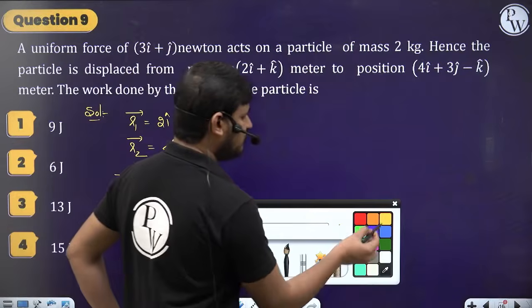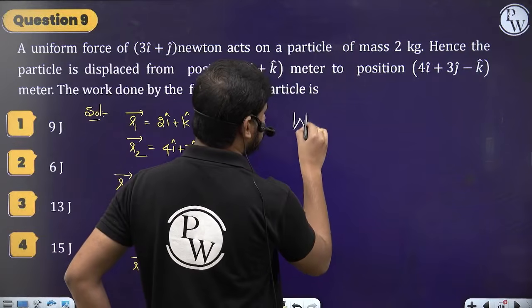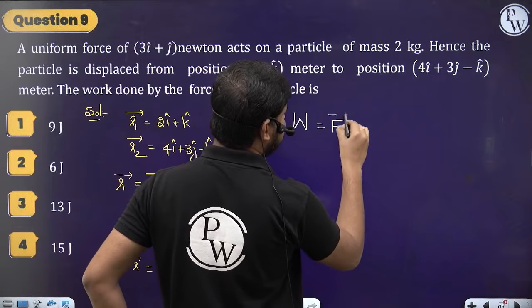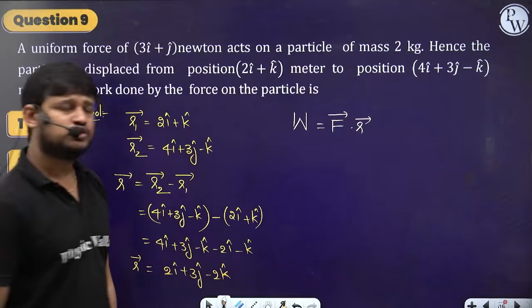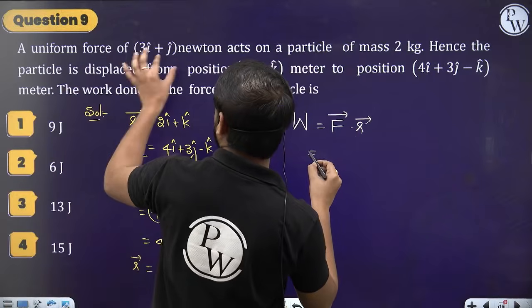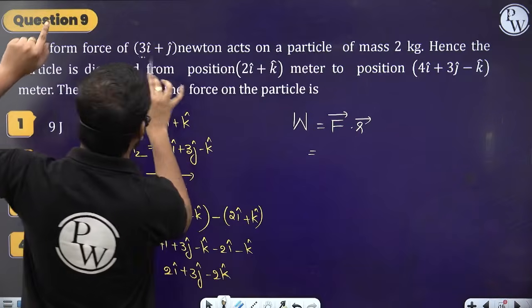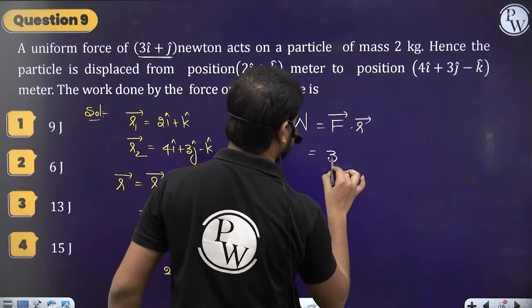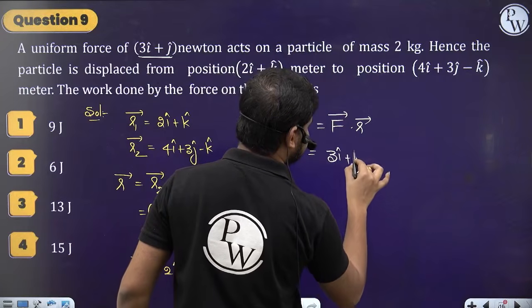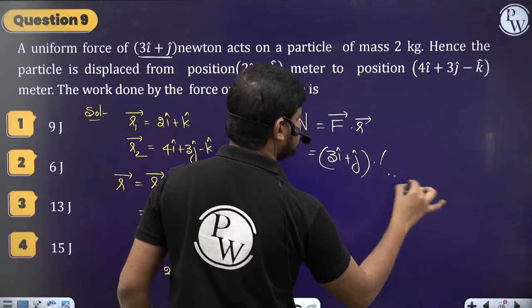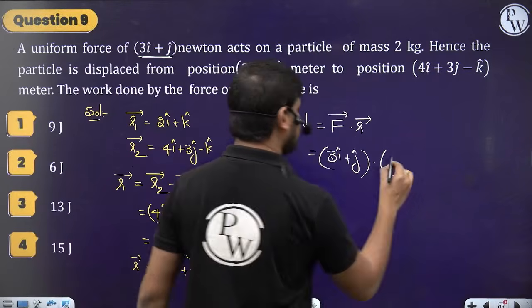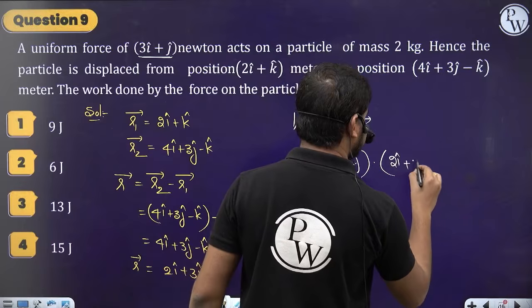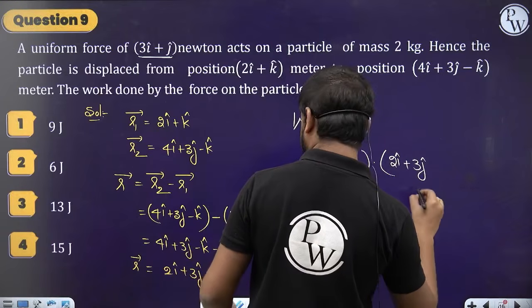So now we have to find the work done. The work done is equal to force dot displacement vector. Yes, guys. So what is the force vector that is given in the question? A uniform force of 3i cap plus j cap. And what is the displacement vector we got? So the displacement vector is 2i cap plus 3j cap minus 2k cap.